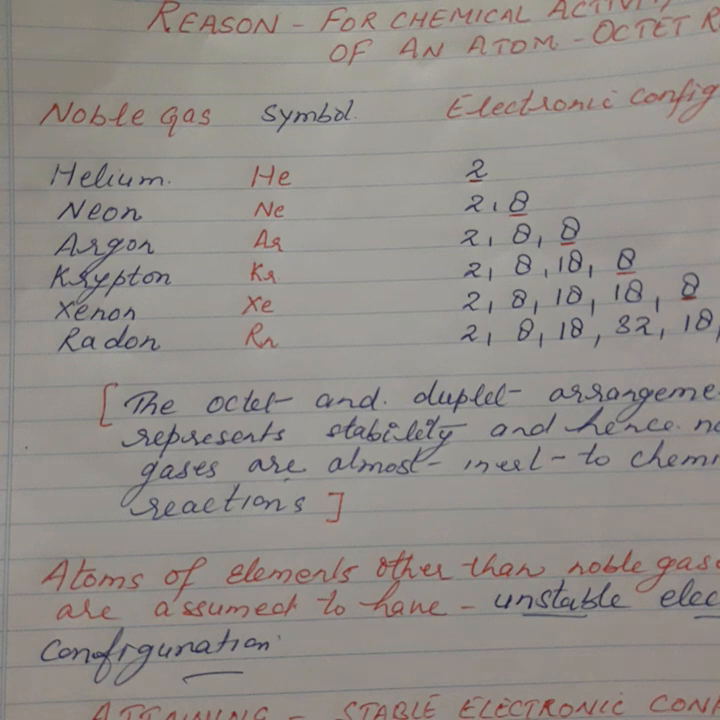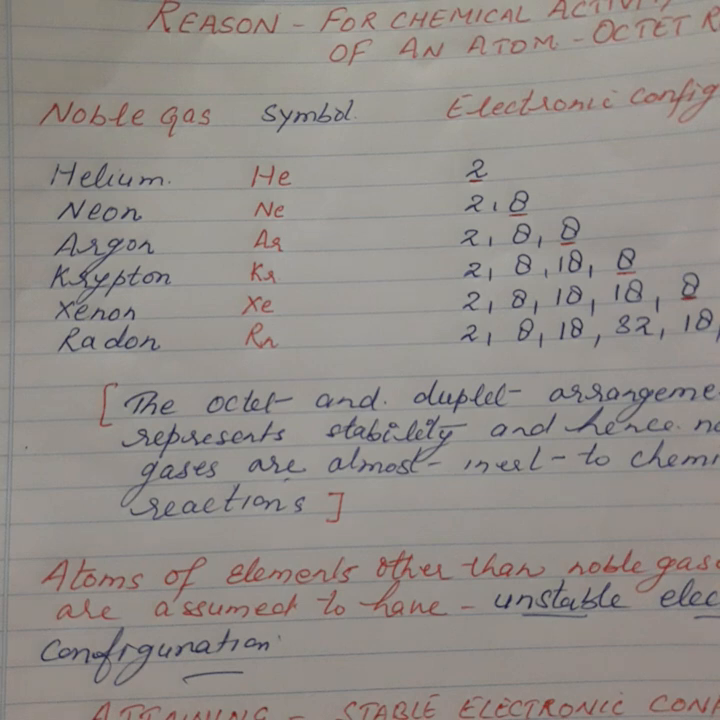Same way argon 2 8 8, krypton 2 8 18 8, xenon 2 8 18 18 8. Radon also, you will see valence electrons. How many valence electrons are there? 8. So what is common among them? All noble gases except helium have 8 valence electrons, and this state is known as the octet state. So the octet and duplet arrangement seems to represent what? Stability, and hence noble gases are almost inert to chemical reaction because they already have a completely filled valence shell, so they do not gain, lose or share electrons. I hope it is clear.